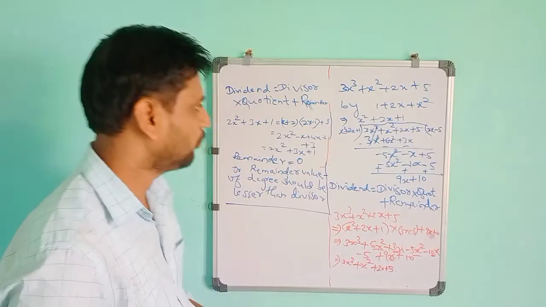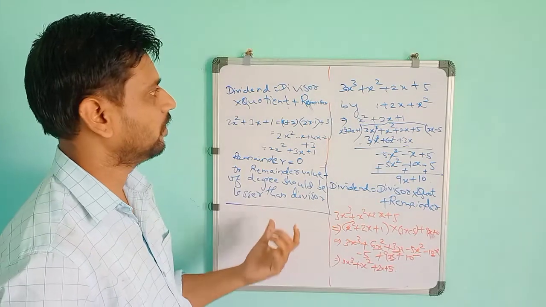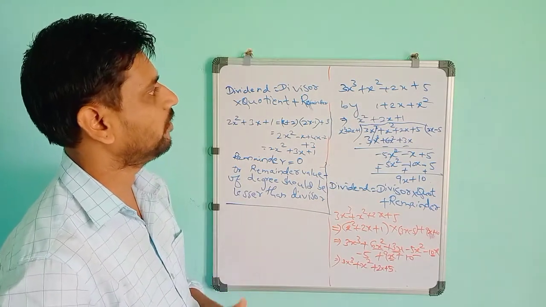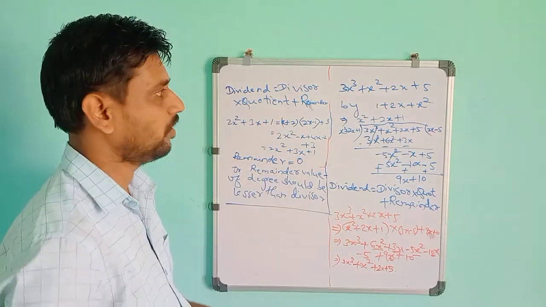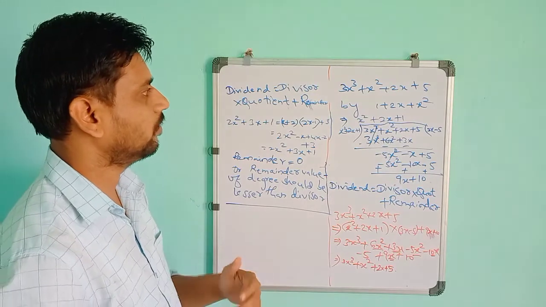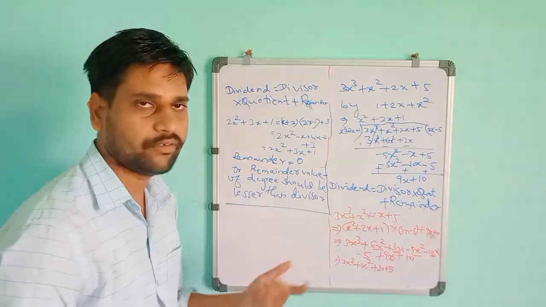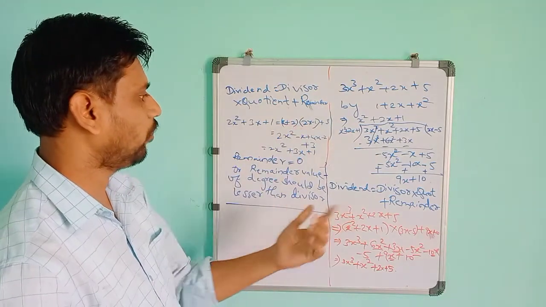So today this much is okay. I have given you the second one, how to find the zeros of the polynomial, the coefficients, that sum and product. If they give you sum and product, you have to cross check and do the reverse of that. That will get a quadratic polynomial. Then the next topic is division algorithm.